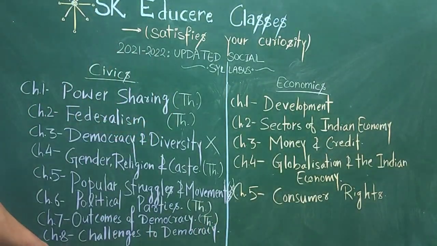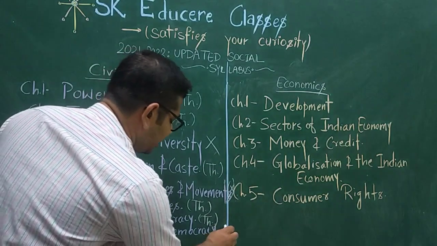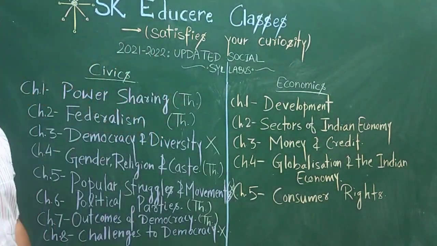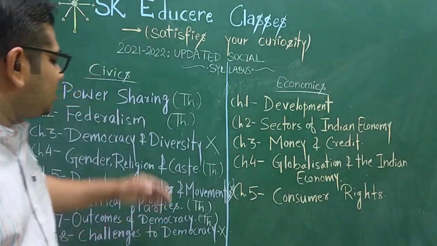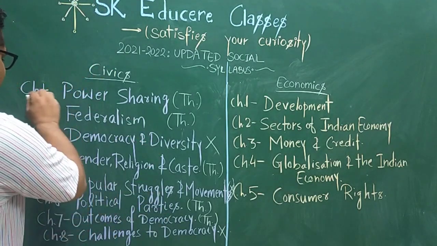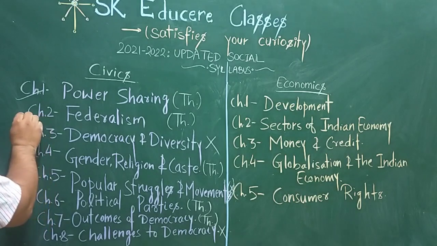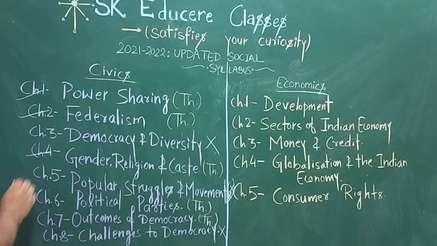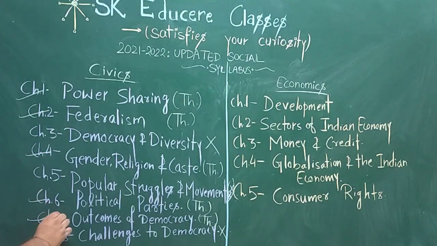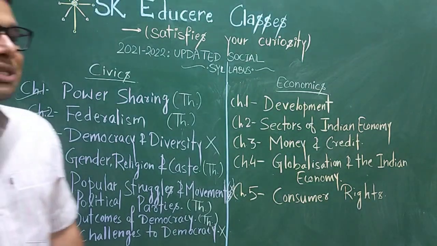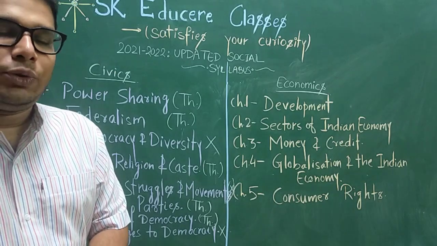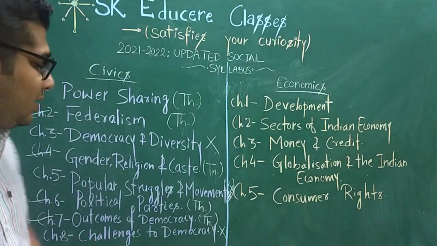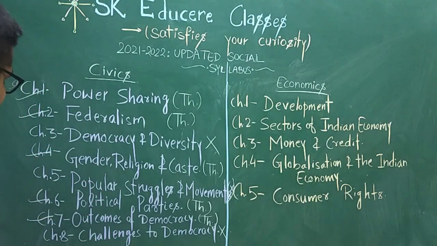The last chapter, chapter 8, challenges to democracy, will not come in the board examination, but it may be evaluated in the periodic test. So we have chapter 1, chapter 2, chapter 4, chapter 6, chapter 7 in our civics syllabus of the 2022 board examination. So we have total 5 chapters from civics.